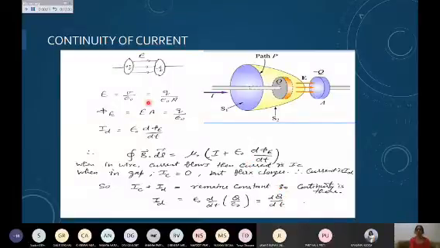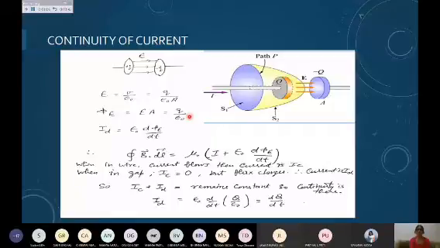We have done in previous lectures that for parallel plates with charge, the electric field between the plates is sigma upon epsilon naught, where sigma is the surface charge density, charge upon area, Q upon A. The flux phi E is the electric field into the area, so it comes out to be Q upon epsilon naught.